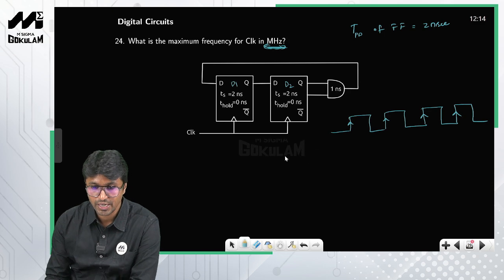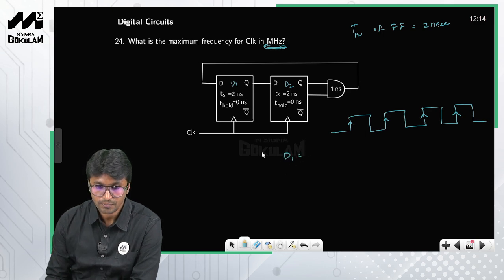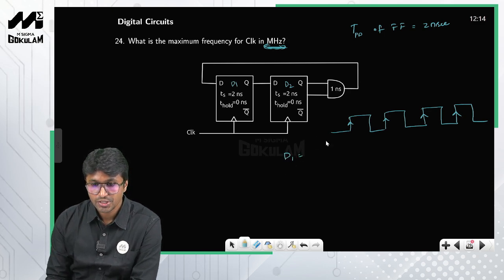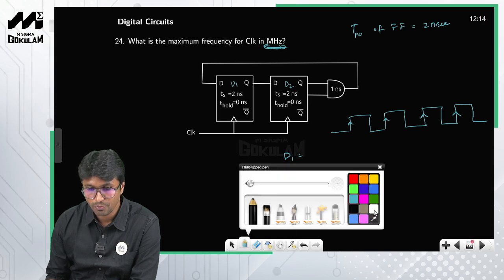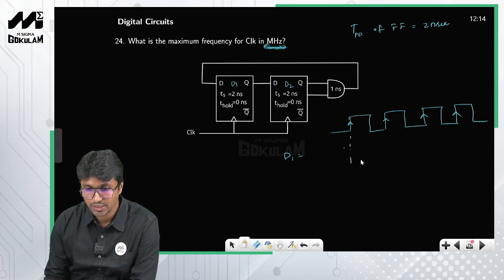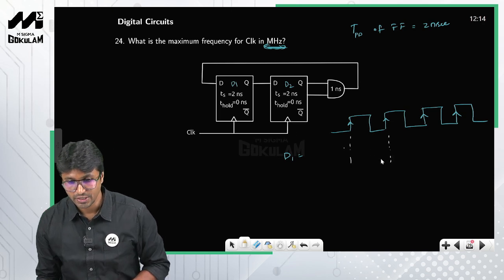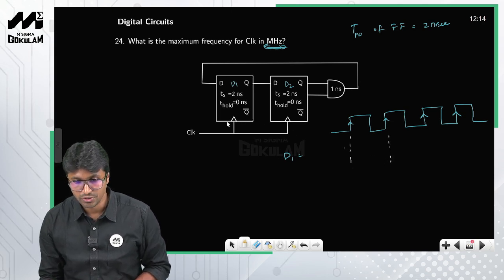First I'll check for D1. What are the sequence of events that should occur between two positive edges, or in one clock duration? Look at this one. It has to get the input from this one.